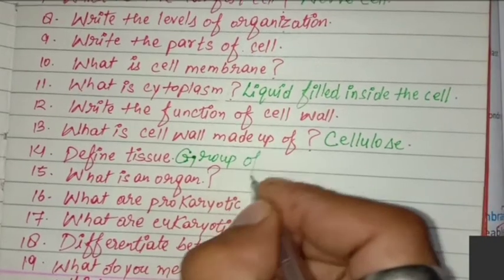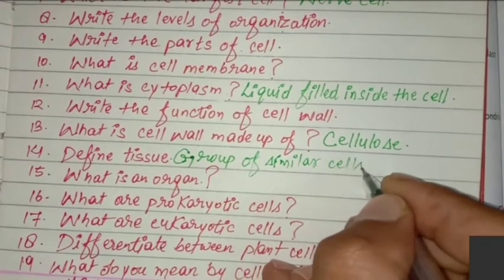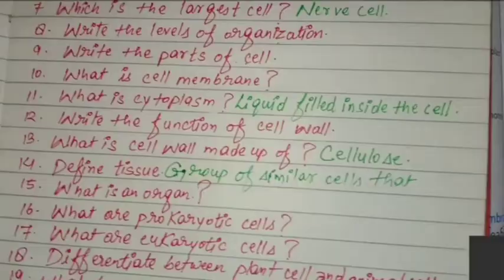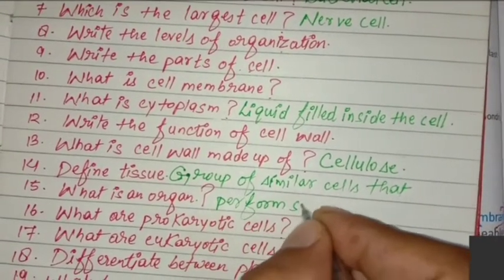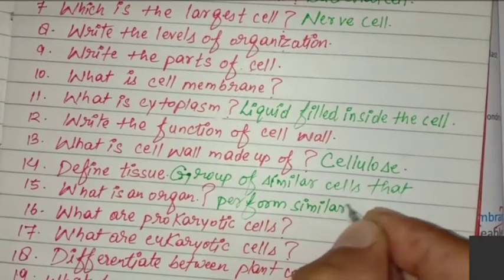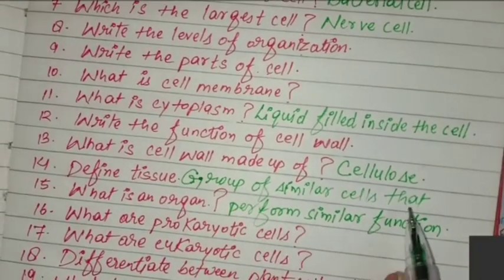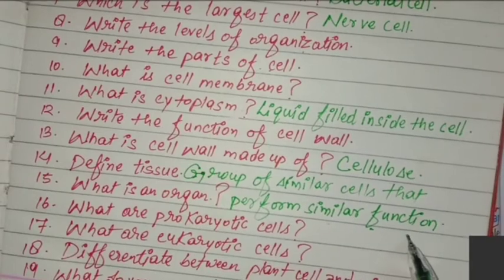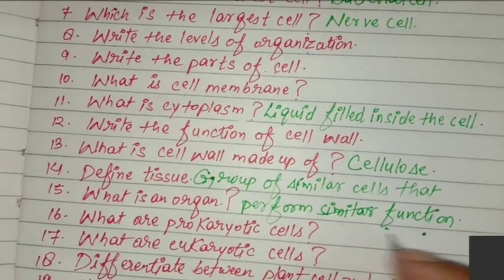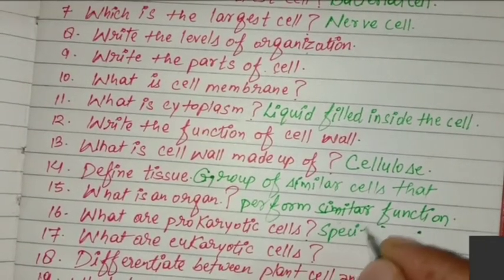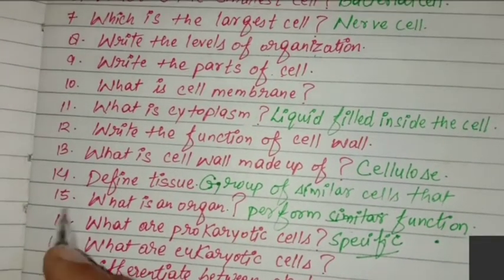Group of similar cells that perform specific function. Specific means one particular function. Then question number 15.